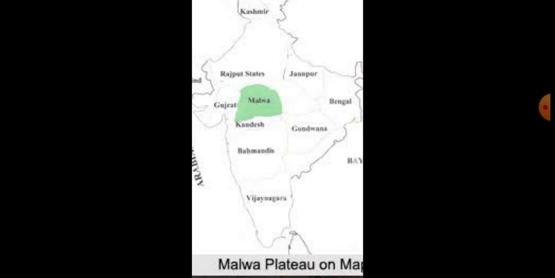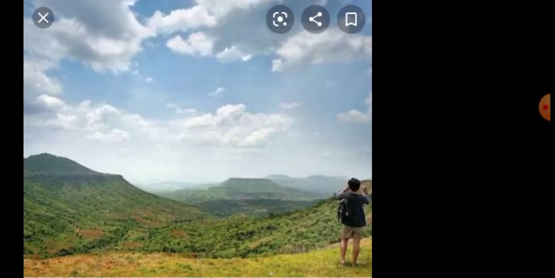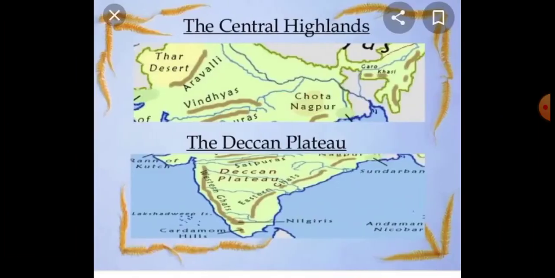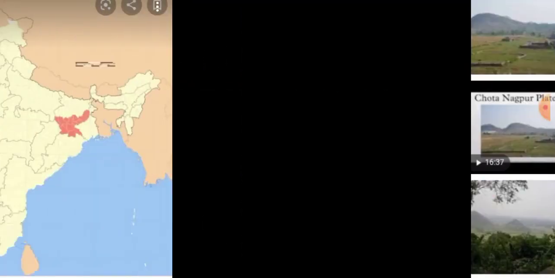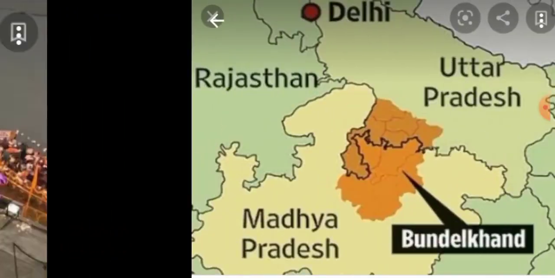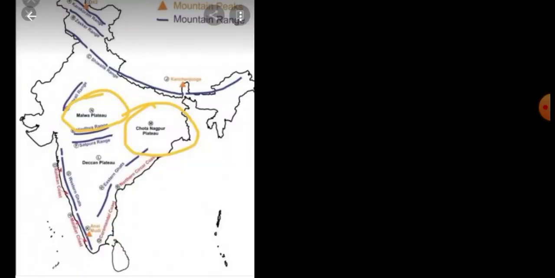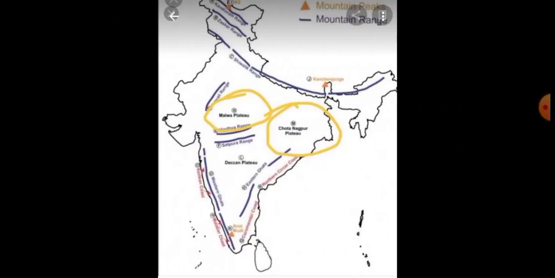That Malwa Plateau alone you have to do. Otherwise, you can do the two maps together, that means Malwa Plateau and Chota Nagpur Plateau together. Just you see this map, Malwa Plateau and Chota Nagpur Plateau given together. Likewise, the same map, no problem.